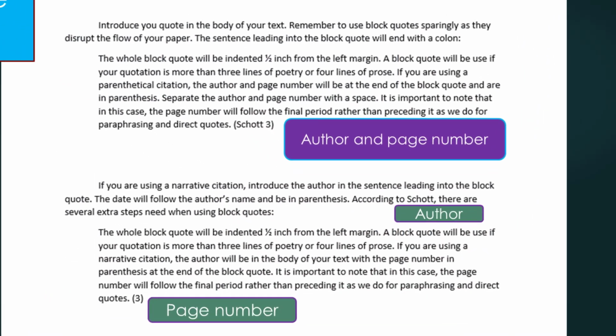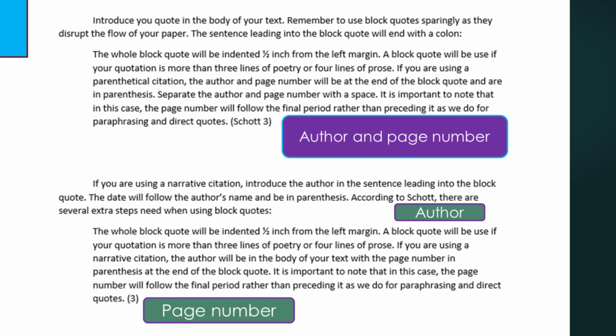As you can see in the examples here, you will introduce your quote in the body of your text. The last sentence before the block quote will end with a colon. You can use either a parenthetical or a narrative citation for block quotes. Note that the final period will come before the citation, unlike when you're using paraphrasing or a direct quote.